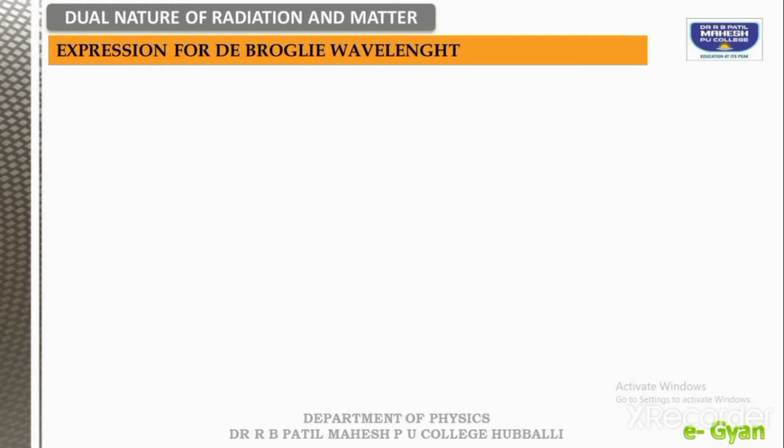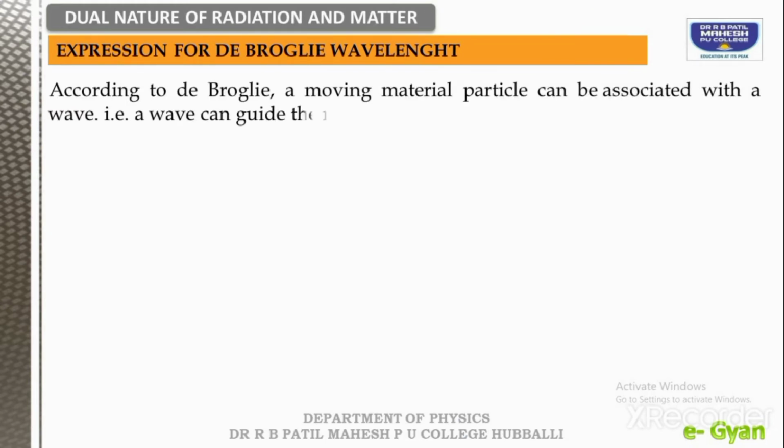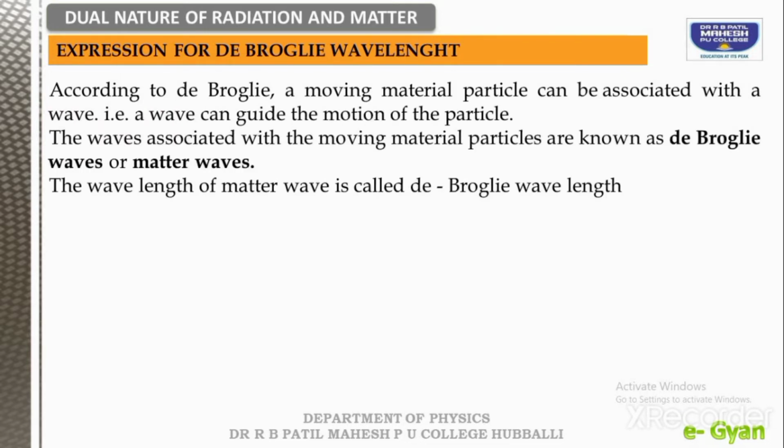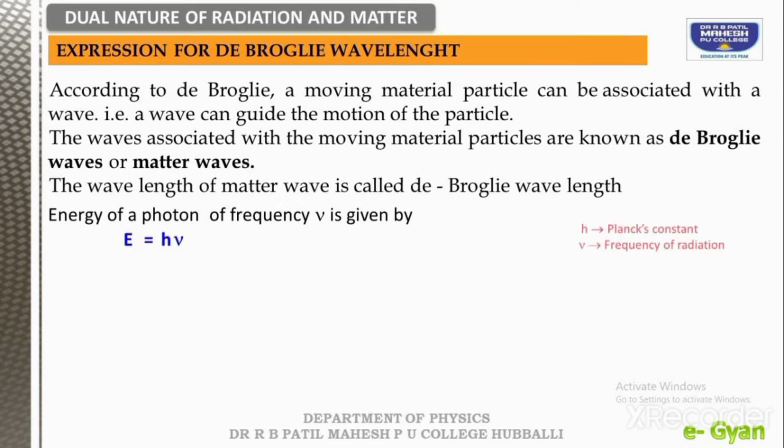According to de Broglie, a moving particle can be associated with a wave, which can guide the wave motion of the particle. The waves associated with moving material particles are known as de Broglie waves. The wavelength of a matter wave is called the de Broglie wavelength. The energy of a photon of frequency nu is given by E is equal to h nu. We already studied that nu is the frequency and h is Planck's constant.